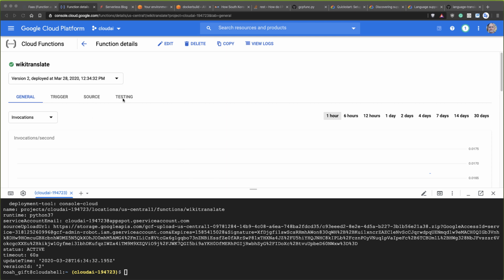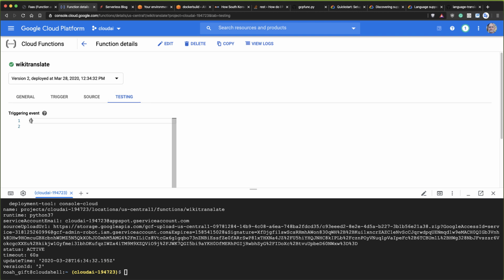So if I go back to testing here, I should be able to say entity, and we'll do Facebook this time. And then for language, I will put in some other language. Let's do something fun here.